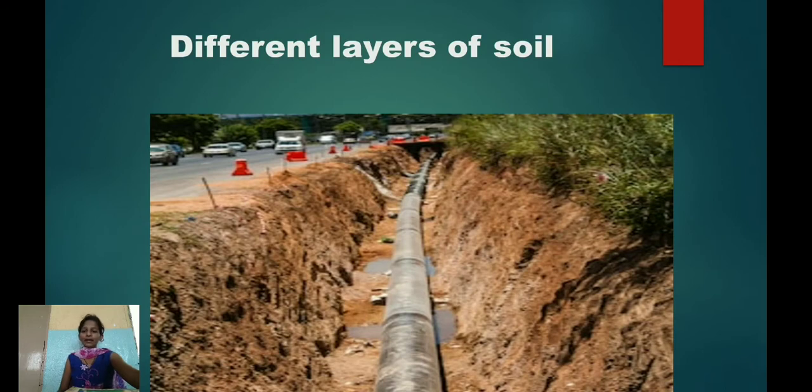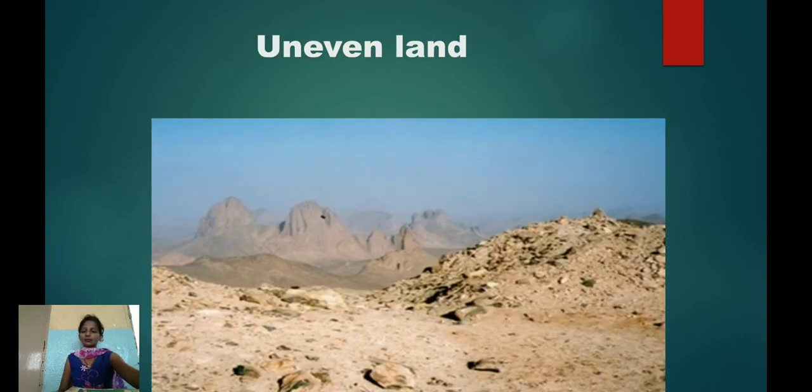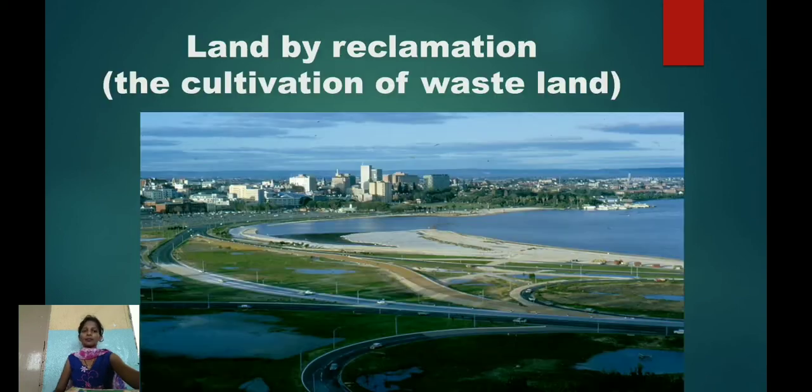If a deep pit is dug in the ground, what do you find there? We see different layers of soil when we dig a deep pit in the ground. Is land flat everywhere? No, land is uneven. Does man produce soil or land? Man can artificially produce land by reclamation. Reclamation means the cultivation of waste land.